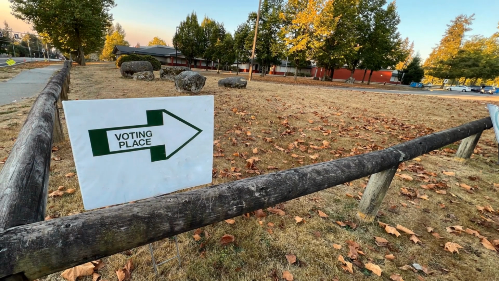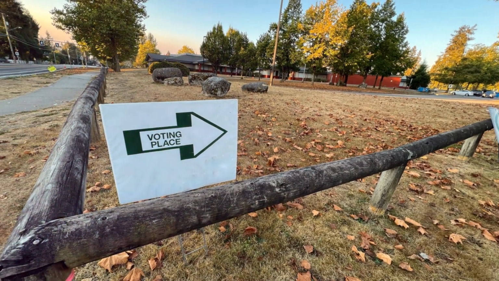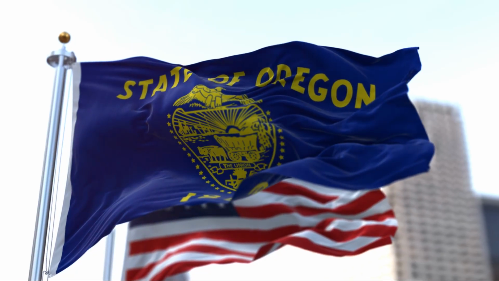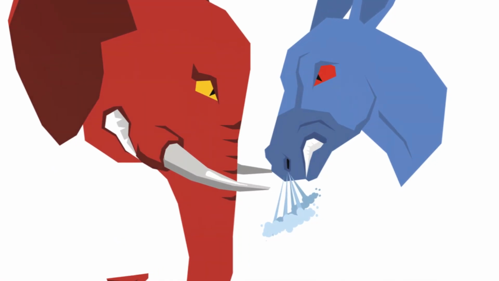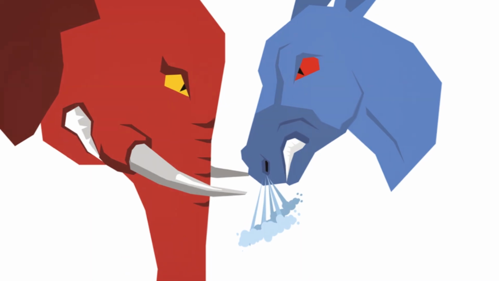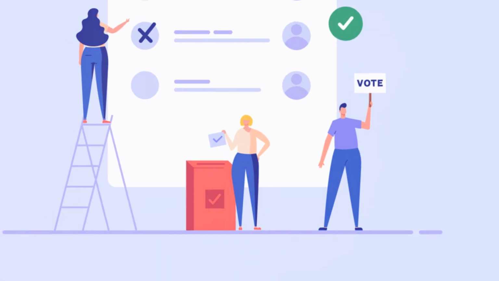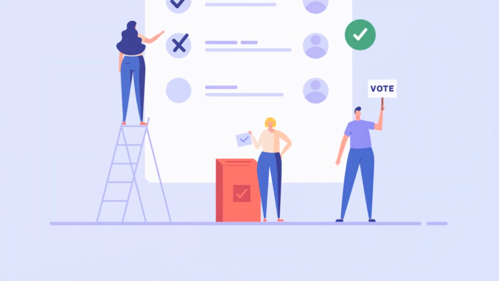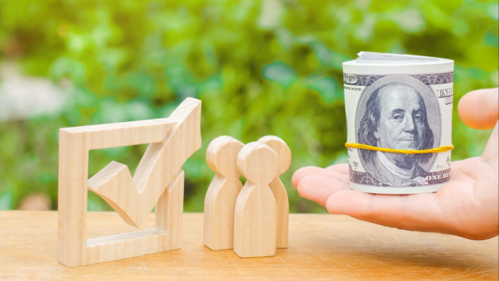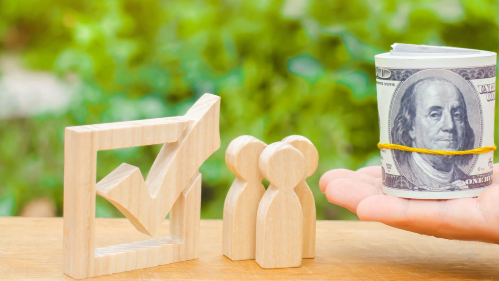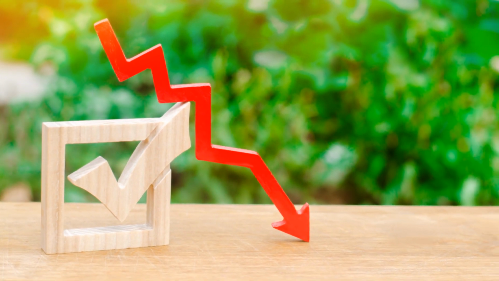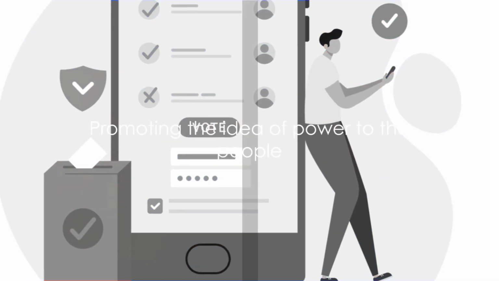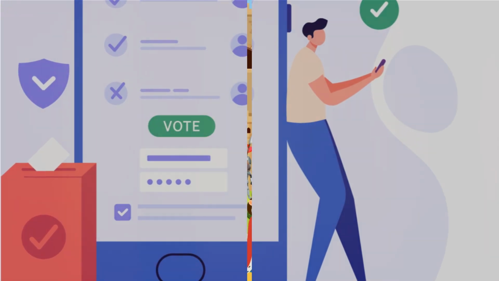From India, the world's largest democracy, to smaller nations like Iceland, each has its unique interpretation and implementation of democratic governance. So there you have it, democracy in a nutshell. It's a system that seeks to balance the will of the many with the rights of the few. It's a system that strives to ensure every voice is heard, every vote counts, and every citizen has a say in the running of their country. Democracy, while not perfect, promotes the idea of power to the people.